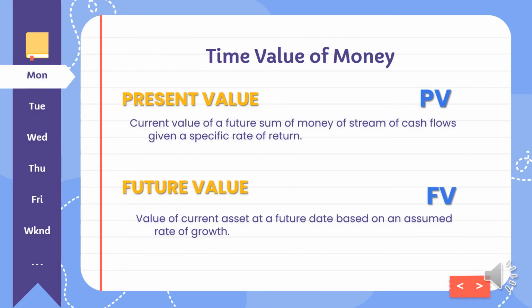In time value of money, there are also two concepts, which are the present value and future value. First, let us define the present value. It is the current value of a future sum of money or stream of cash flows given a specific rate of return, while the future value is the value of a current asset at a future date based on an assumed rate of growth. It is also the value of an asset or cash at a specified date in the future that is equivalent in value to a specified sum today.